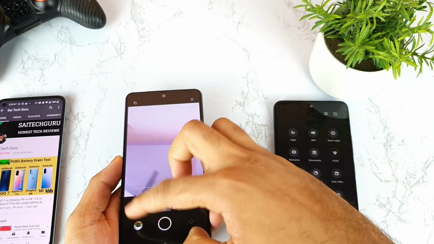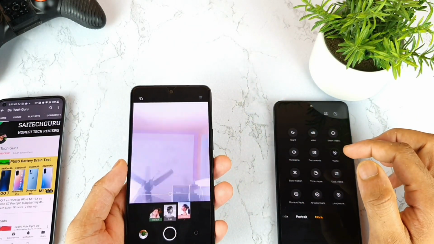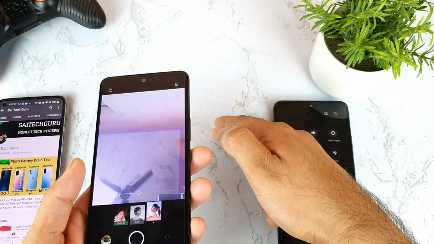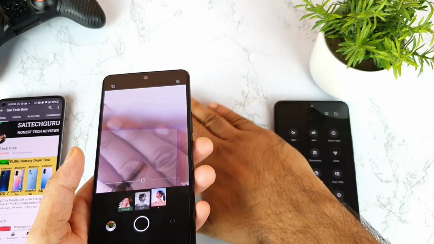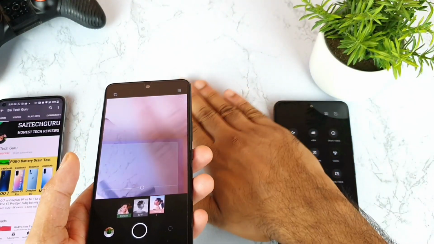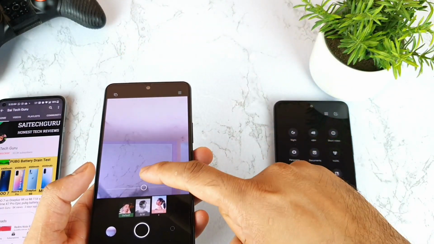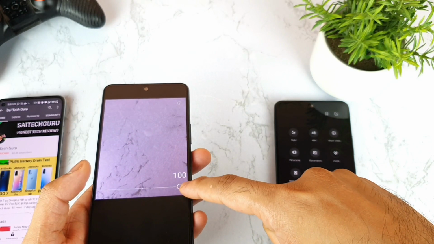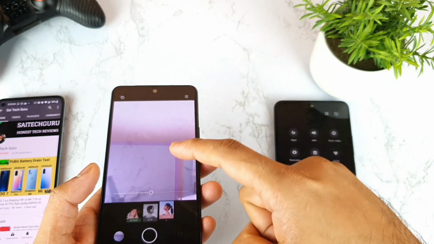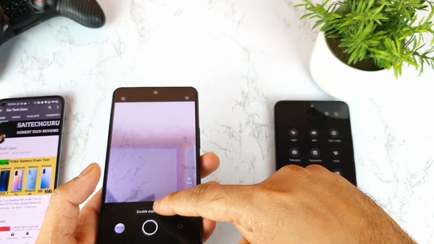As you can see, friends, that's a really useful benefit which you got here. So you can see the front camera and the back camera at the same time. As you can see here, you can see the back and the top fan as well at the same time. You can take the shot and you can increase the intensity as well, which side you want. You want the top one or you want the bottom one in this way. That's the use of the double exposure mode which is present right now in this phone.